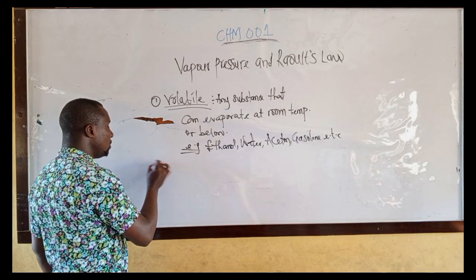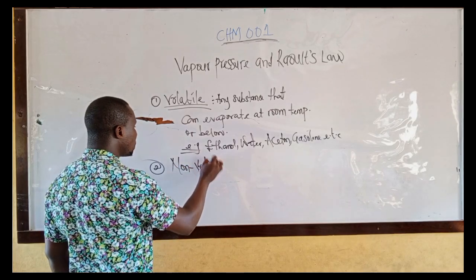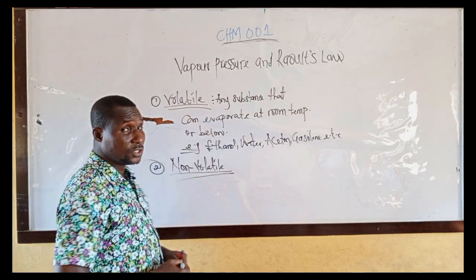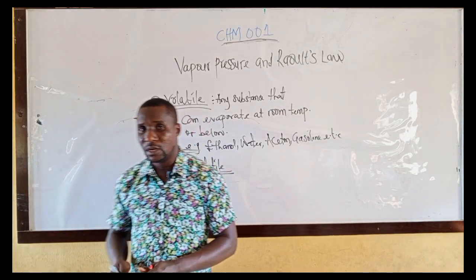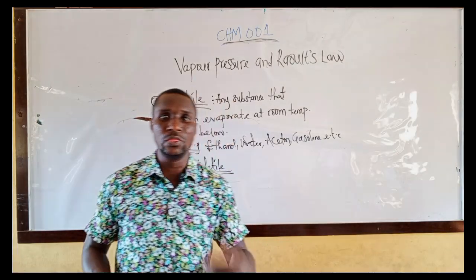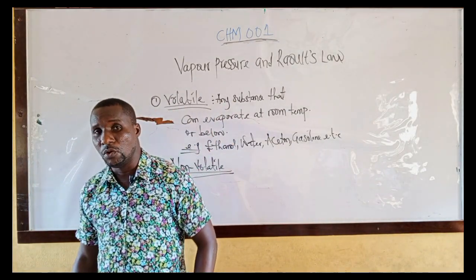You have to know this second thing, which is non-volatile substance. What is non-volatile substance? A non-volatile substance is any substance that cannot evaporate at room temperature or below.